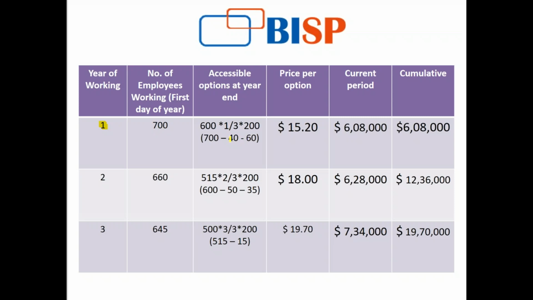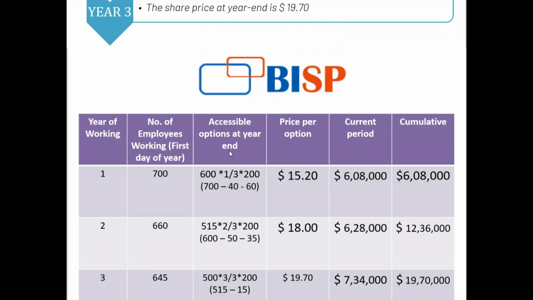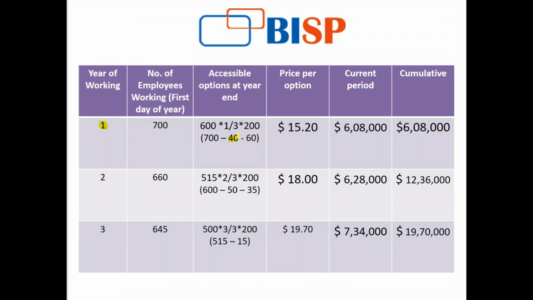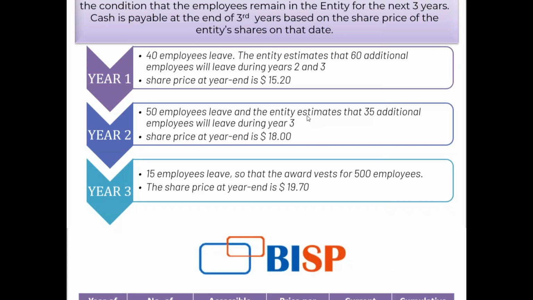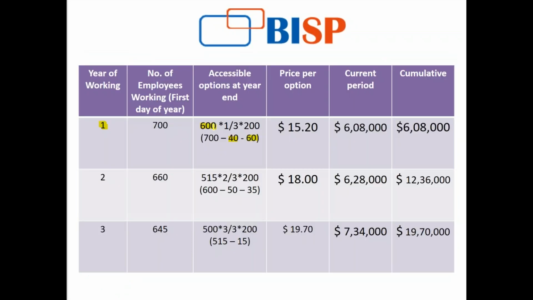Now the accessible options that I'll be having include those who have actually left and my estimates also. I take my estimated calculation also under my accessible option. So if we see 40 employees left in the first year, I have deducted 40 from 700, and 60 employees is my estimate that shall be leaving my company in year 2 and 3. So I subtracted 60 also from that. That comes down to 600 options that shall be accessible. I mean 600 employees that will be accessing the options.